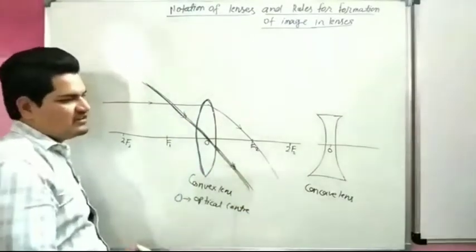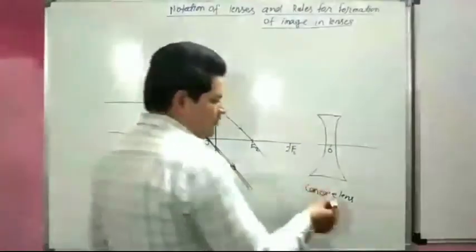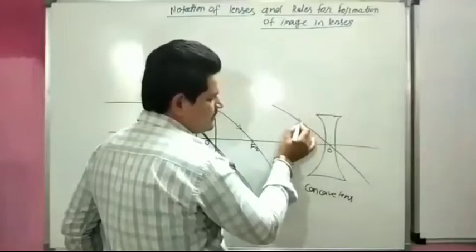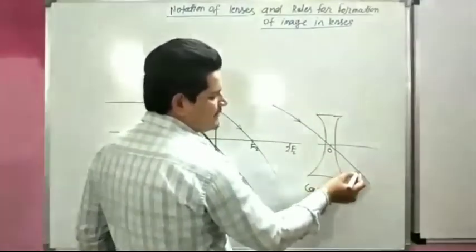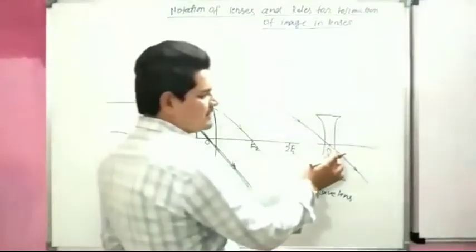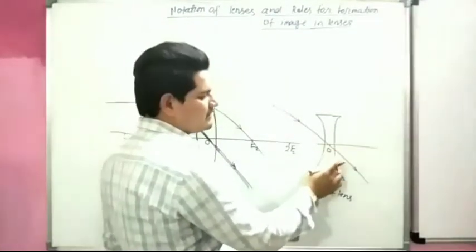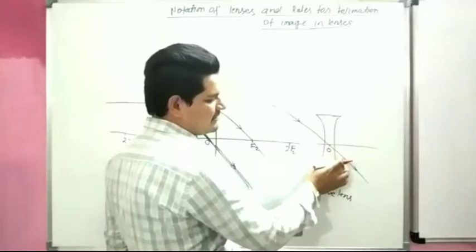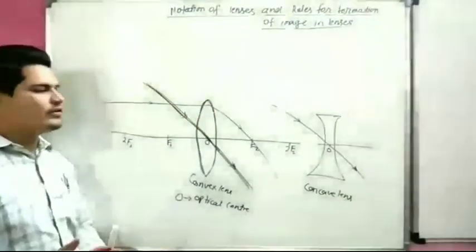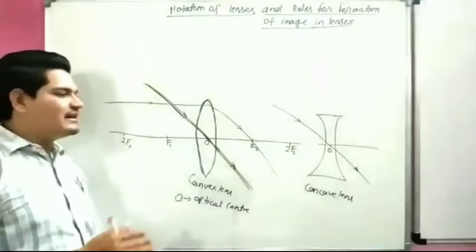It will not divert from its original path. This second rule is very important. In the case of concave lens, when an incident ray comes toward the optical center O, it will cross the optical center in the same way. So these are the rules for formation of image in lenses.